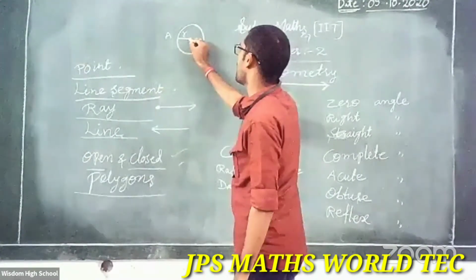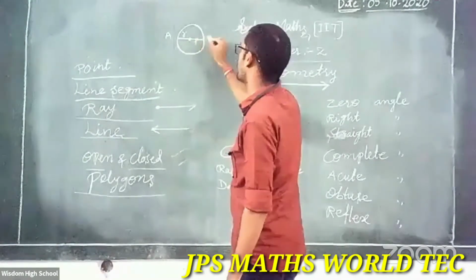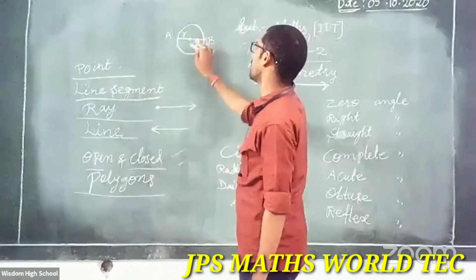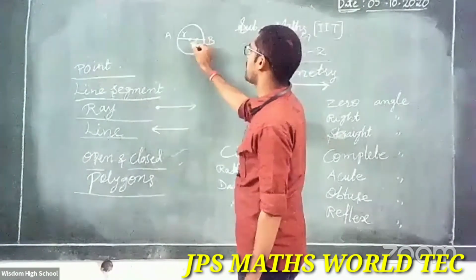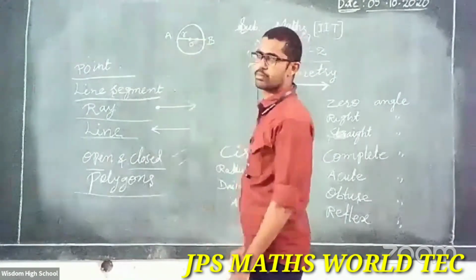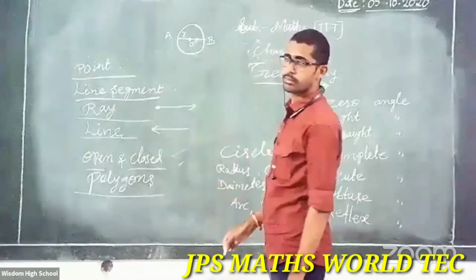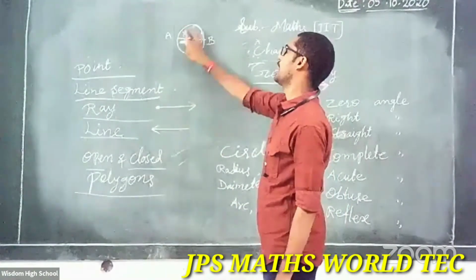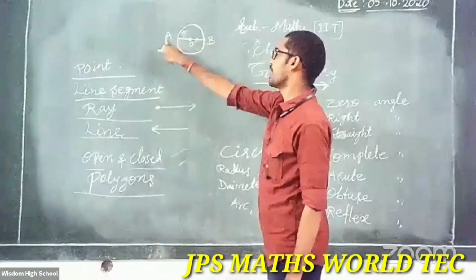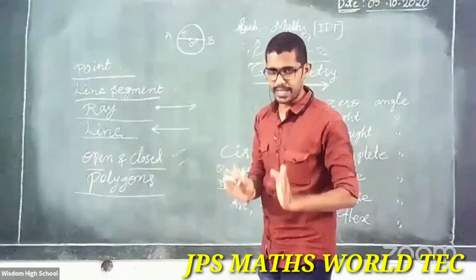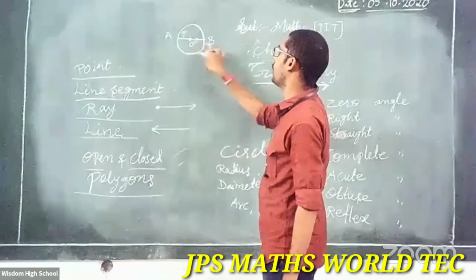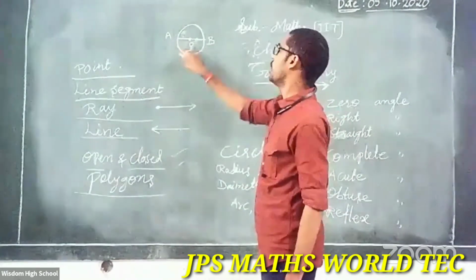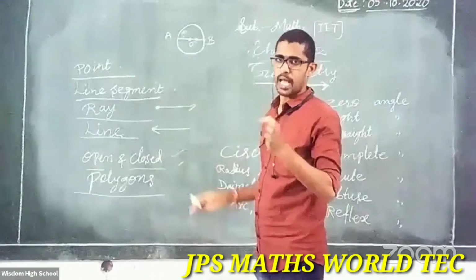And the same radius on the right side, suppose it's B. This P I am replacing and writing as O. Now what is the center this time? Yes, O is the center, right? And OA is a radius, and like that OB is also a radius. OA, OB, two radii.